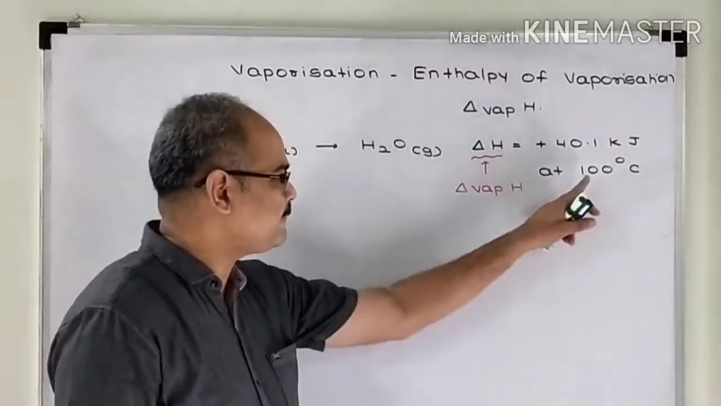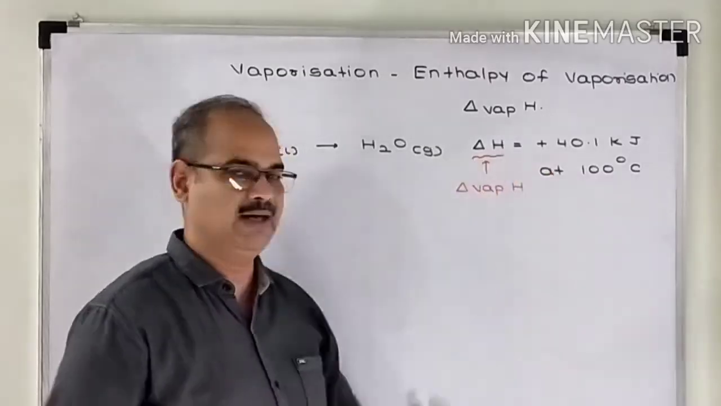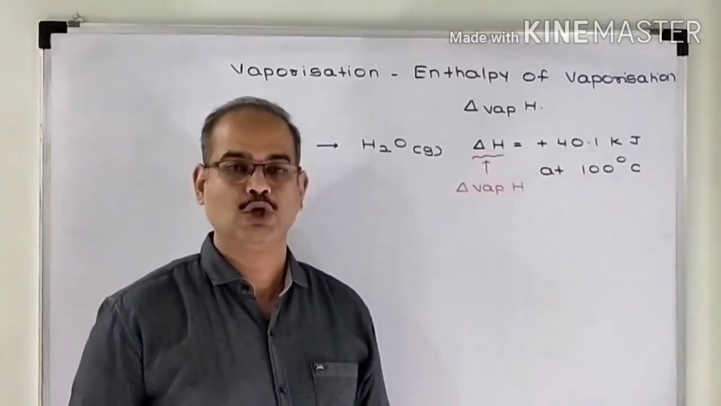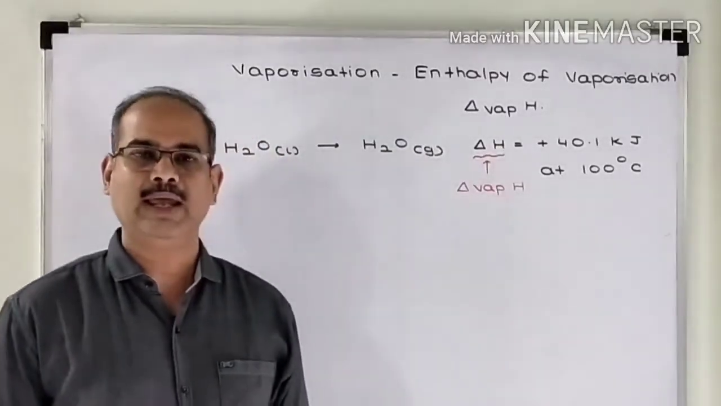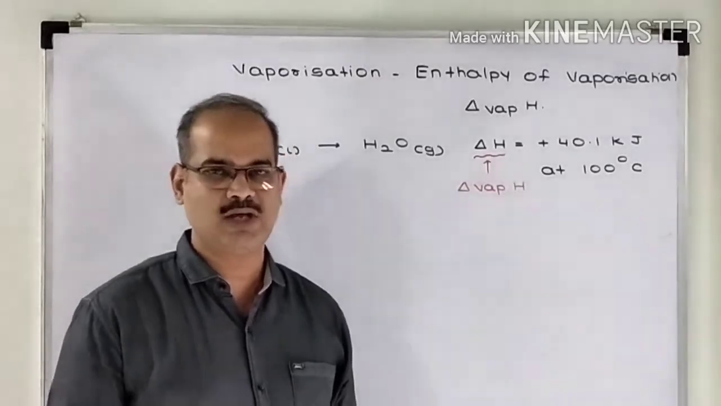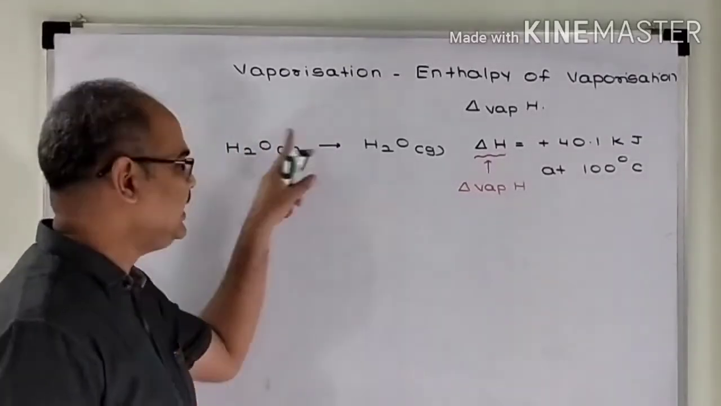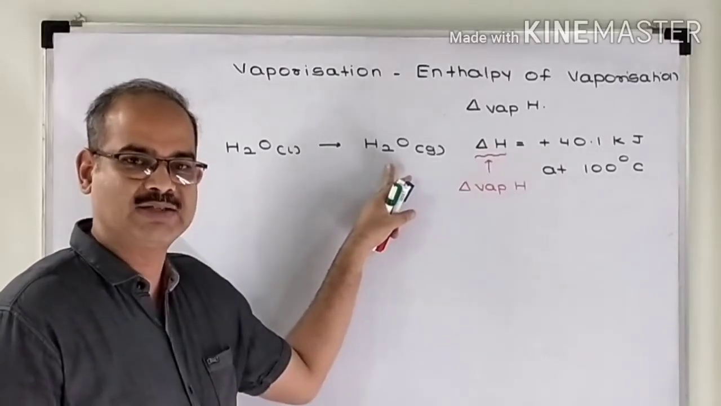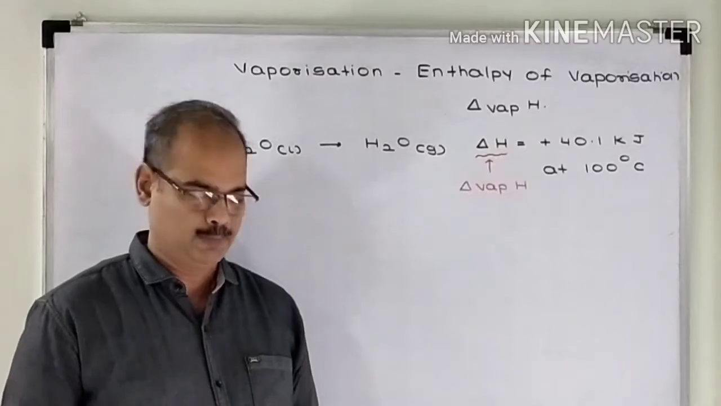Remember, if I carry out the same process at a different temperature, then the value of delta H will differ. So how do you define the term enthalpy of vaporization? Enthalpy of vaporization is defined as the enthalpy change taking place when 1 mole of a liquid is converted into its vapors at constant temperature and pressure.